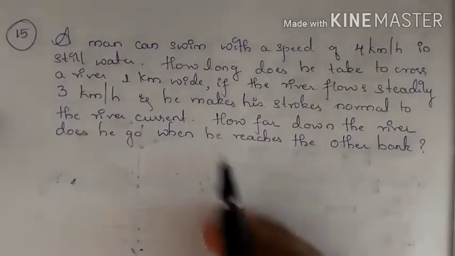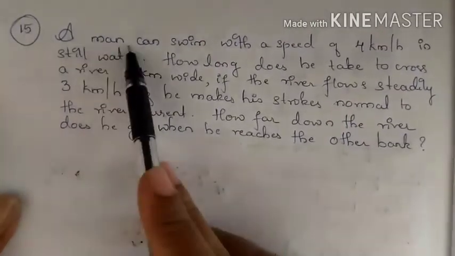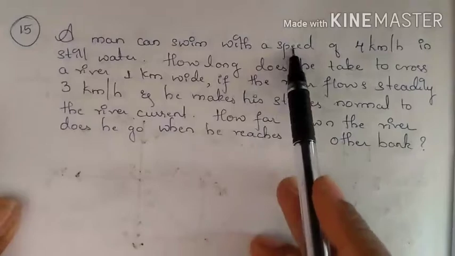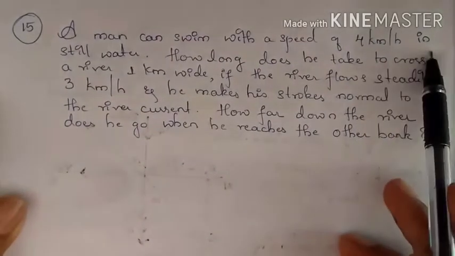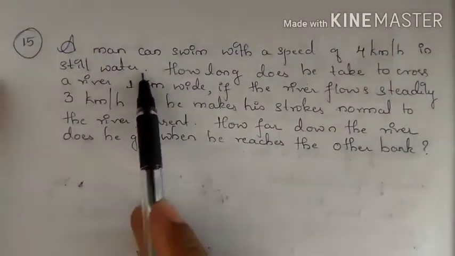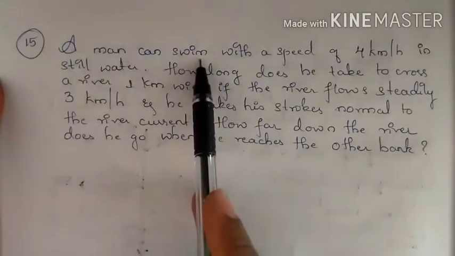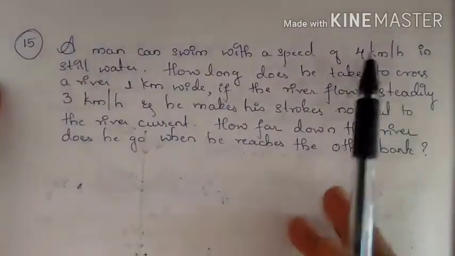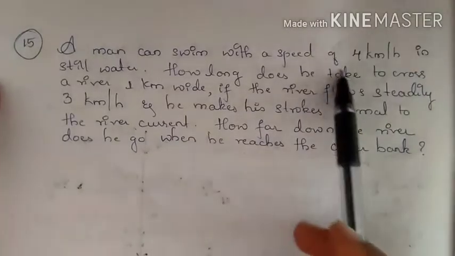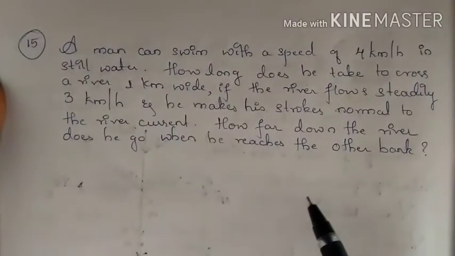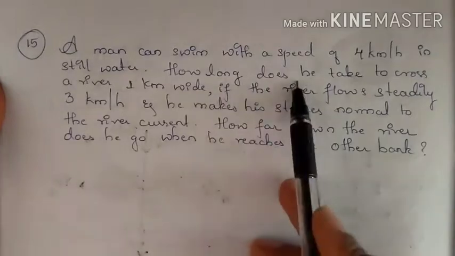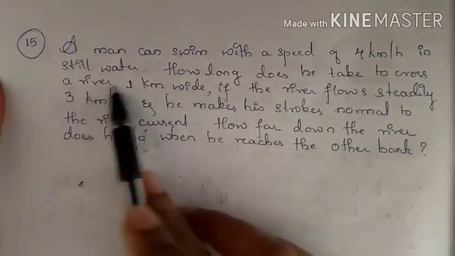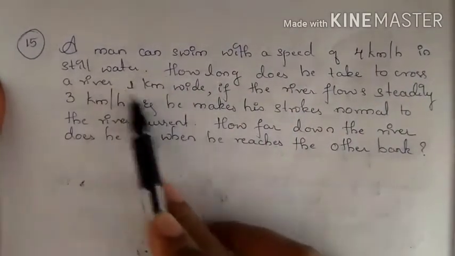So here you have a second question. A man can swim with a speed of 4 kilometers per hour in still water. So in still water, the speed of swimming is 4 kilometers per hour. How long does he take to cross a river of 1 kilometer wide?